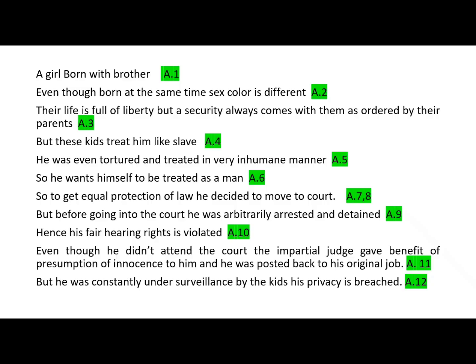But even though he didn't attend the court, the impartial judge gave him the benefit of the presumption of innocence and posted him back to his original job, that is the security job for the kids. But these children, thinking that they were giving a life lesson to this person, arranged two other persons to keep surveilling the security guard.